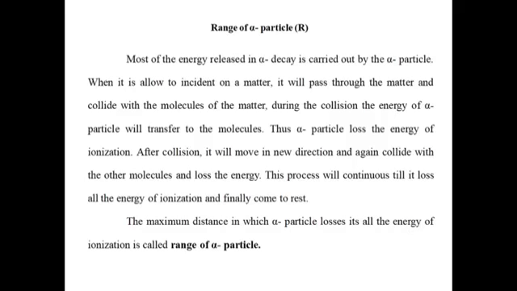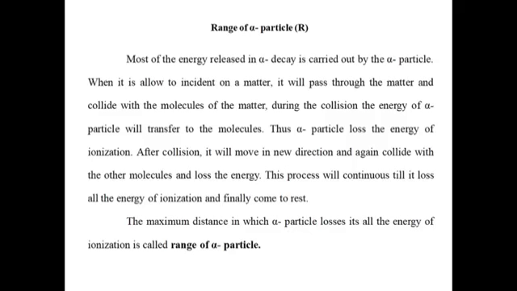Range of alpha particles, which is denoted by capital R. Most of the energy released in alpha decay is carried by the alpha particle. When it is allowed to be incident on matter, it passes through the matter and collides with the molecules of the matter. During the collision, the energy of the alpha particle is transferred to the molecule. Thus, the alpha particle loses energy by ionization.